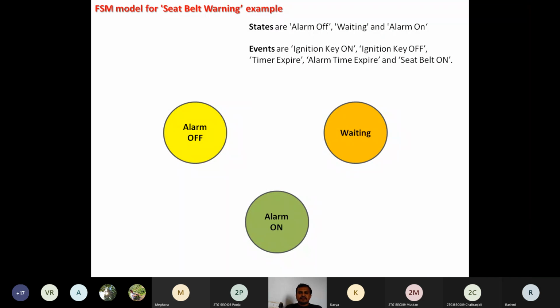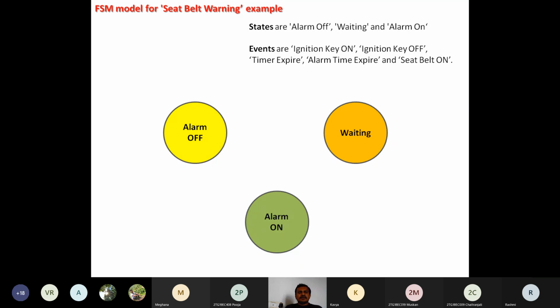So based on the signals or the states or the transitions, that is, based on the events that we observe from that timer, the seat belt warning system performs alarm on and off. And events are ignition on, ignition key off, alarm time expire, and seat belt on.